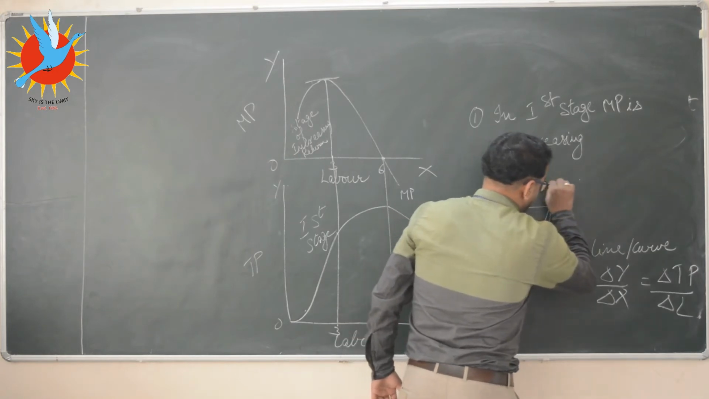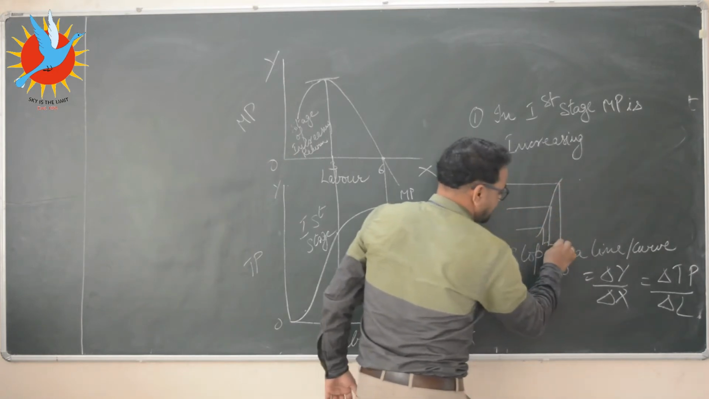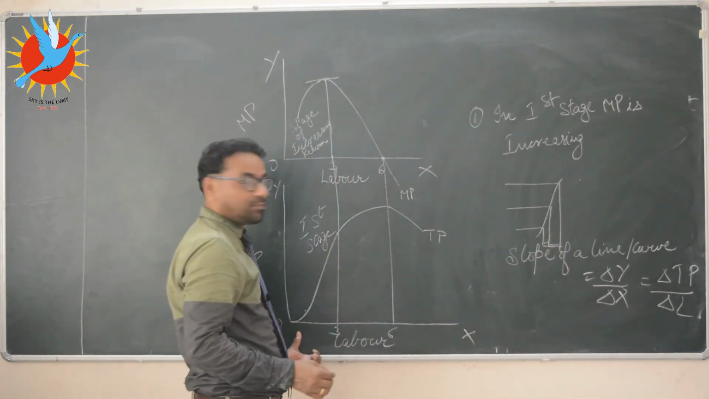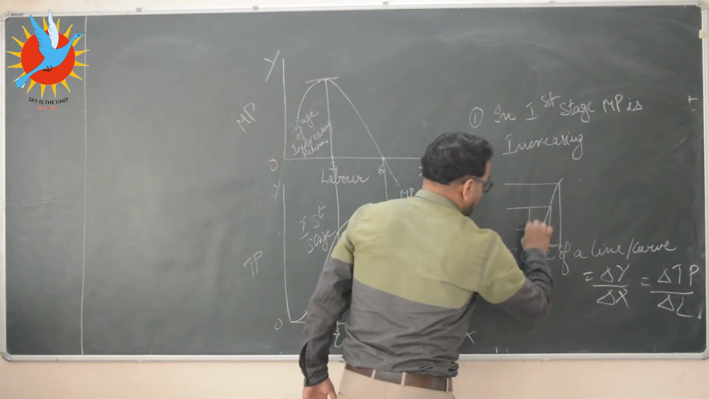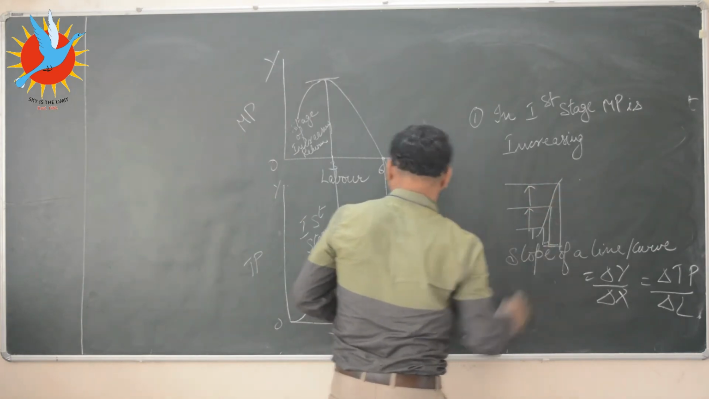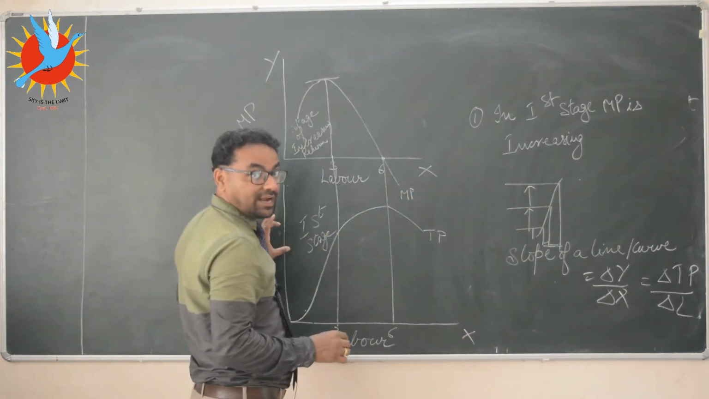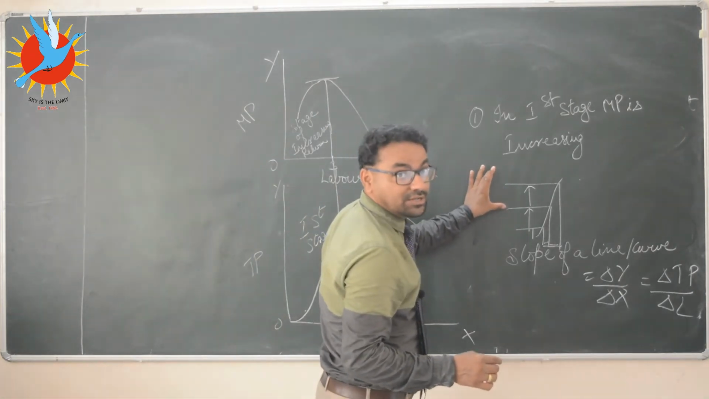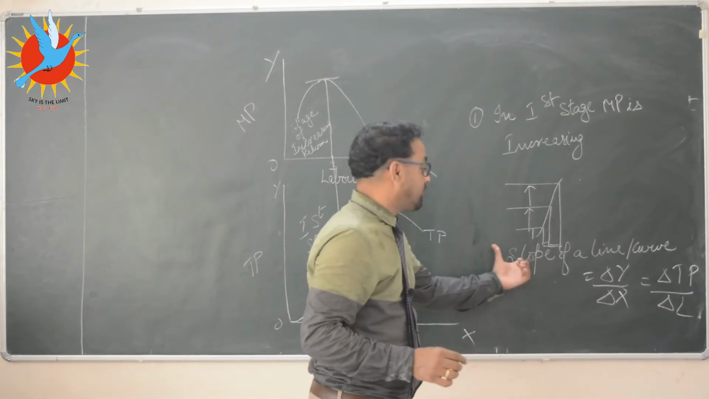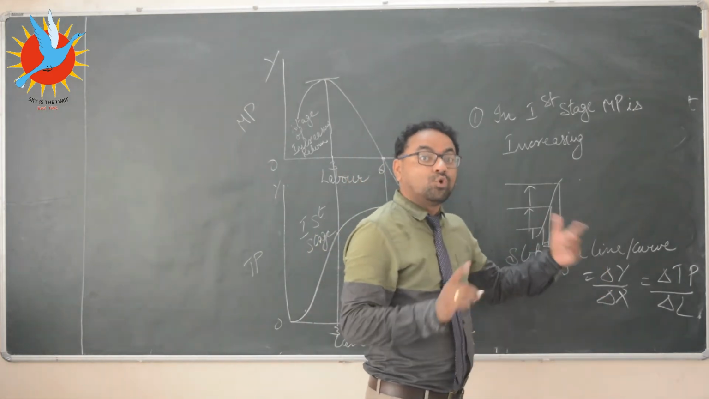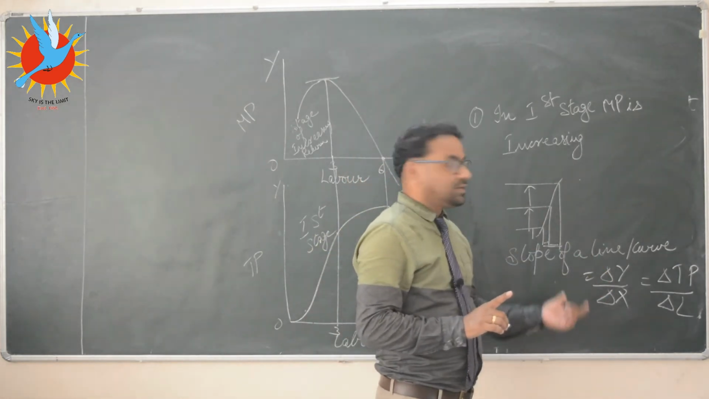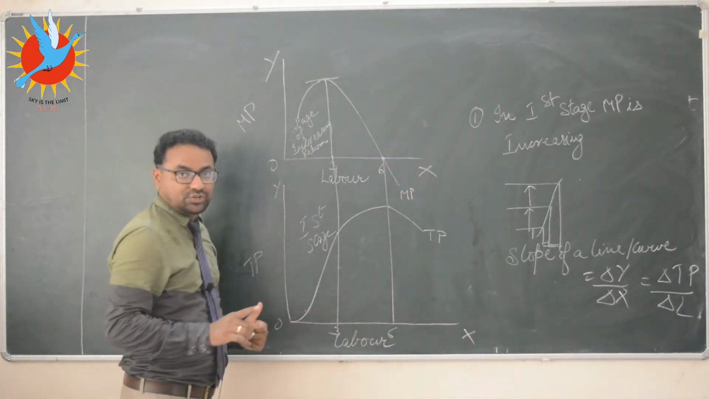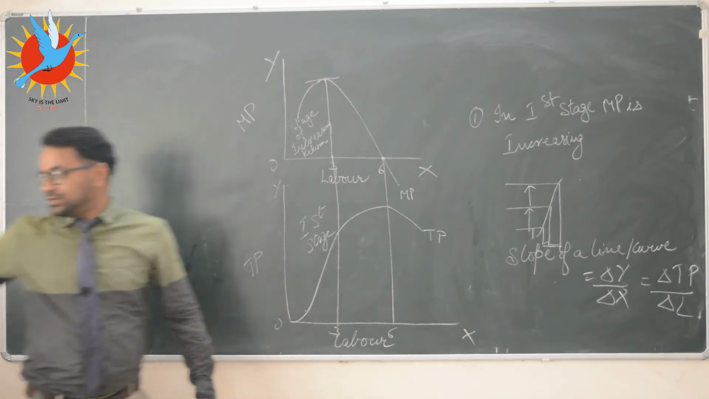See, labor will remain constant. This area is constant. This is the area for the x-axis. Labor is constant and this gap keeps on increasing. It means TP is increasing at an increasing rate. This speed of gap of TP is increasing. It means with every additional labor, more and more output is added to total product. That is what is called the stage of increasing returns.